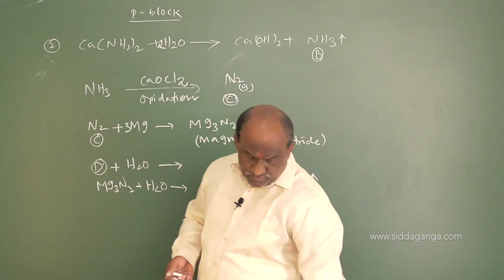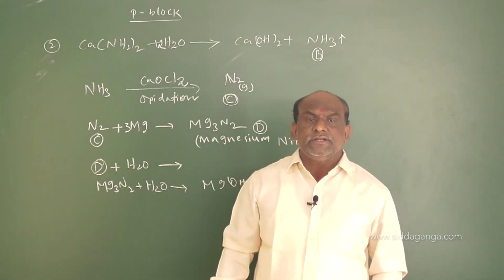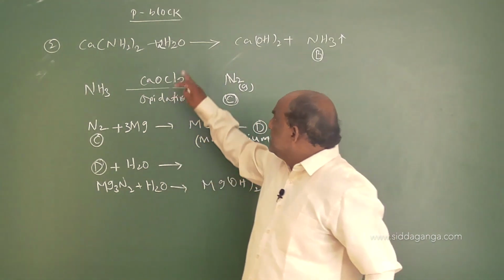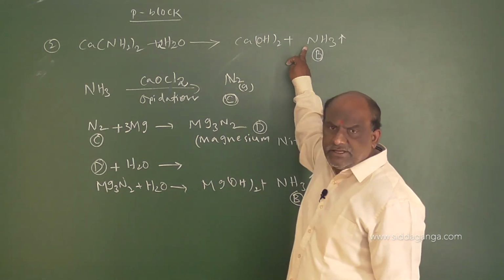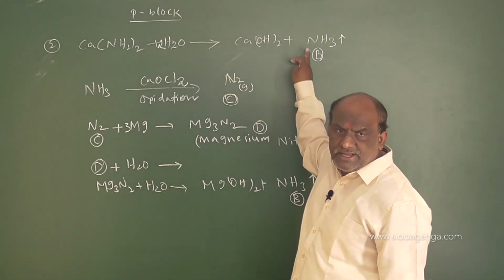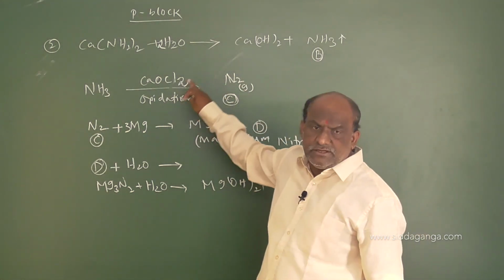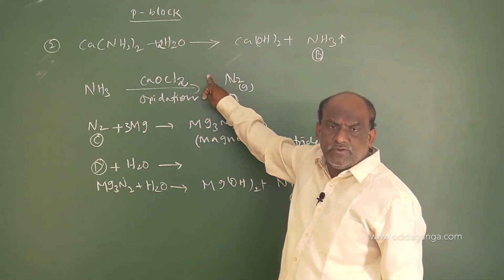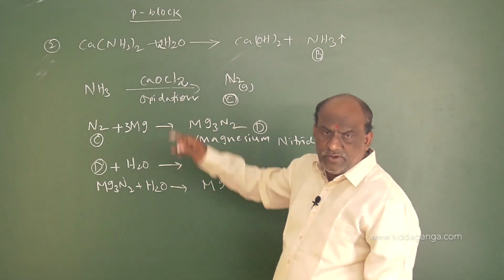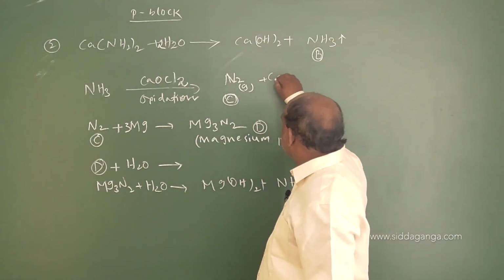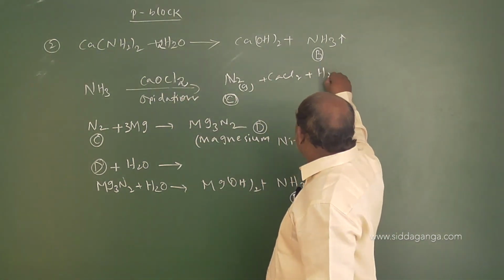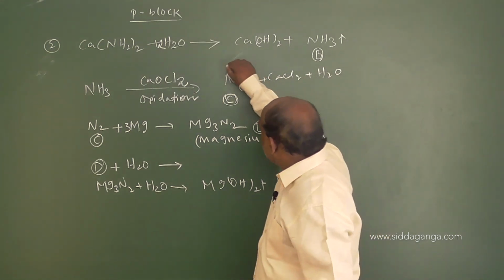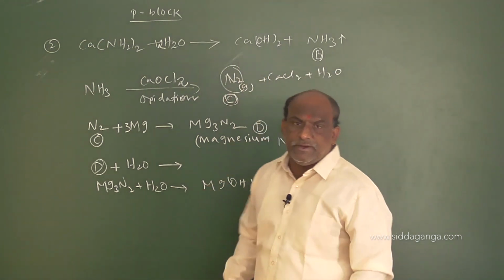So here make a note, my dear students, these are the regular systematic equations with respect to question number 2. First equation: Ca(NH2)2 plus 2H2O gives rise to Ca(OH)2 plus NH3. So first, gas B is NH3. NH3 on oxidation in the presence of bleaching powder, we will also get CaCl2 and H2O in this equation, but no need to take these because we require only this compound. N2 gas will be eliminated.